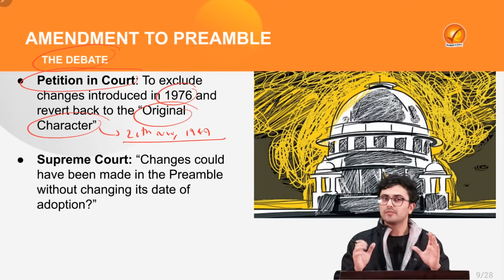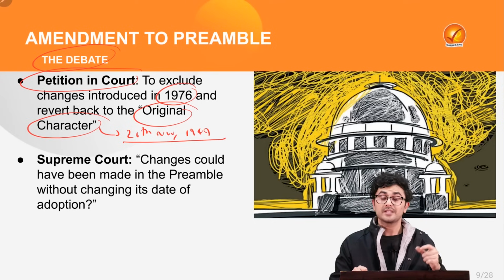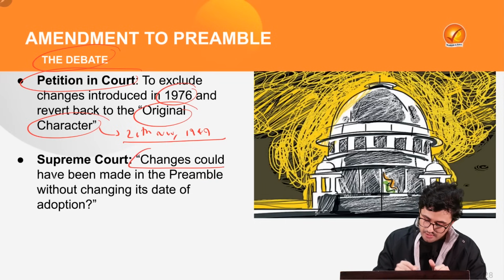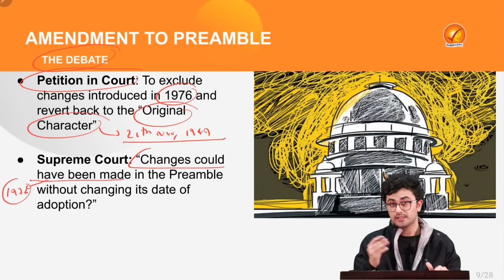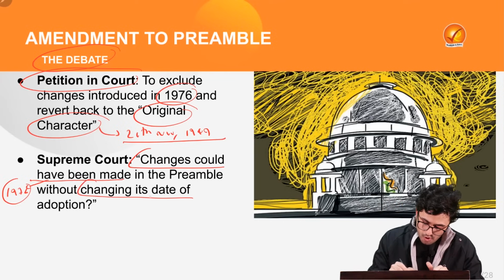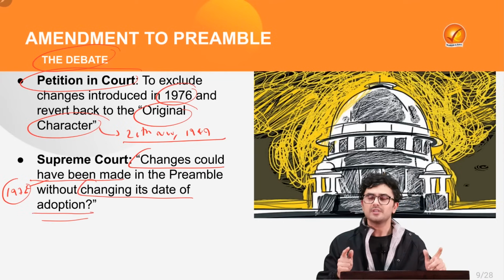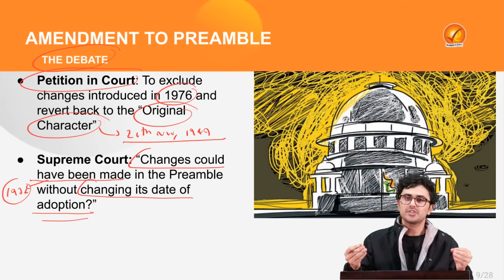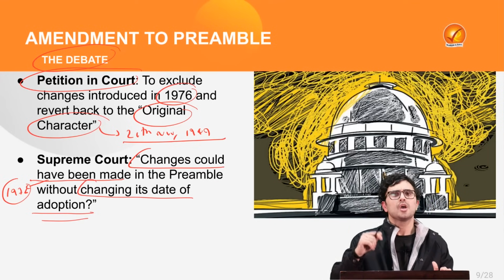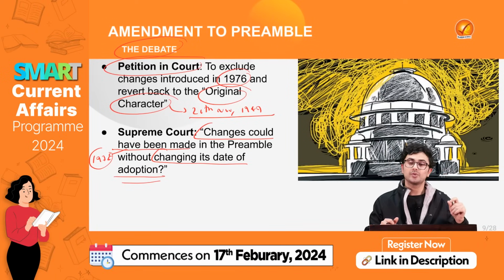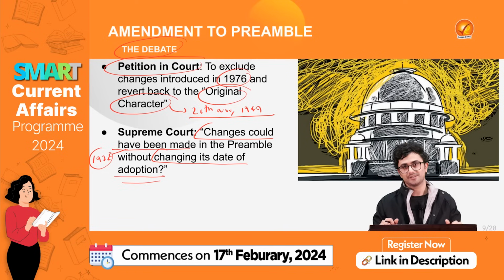Now, in the context of this debate, the Supreme Court raised an important question yesterday, where it asked whether the changes which were made in the year 1976 in the preamble were possible without changing its date of adoption? Because it gives a sense of falsification among the larger masses who think that the present nature of our preamble is actually its true and original character.